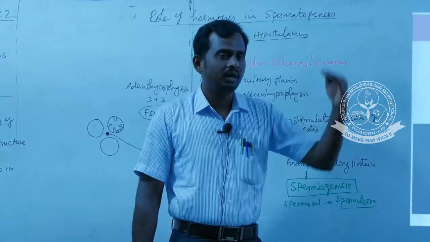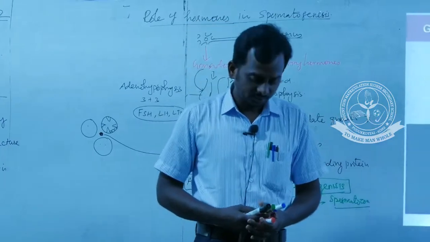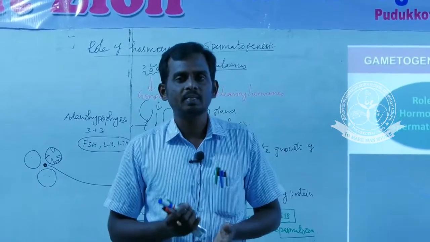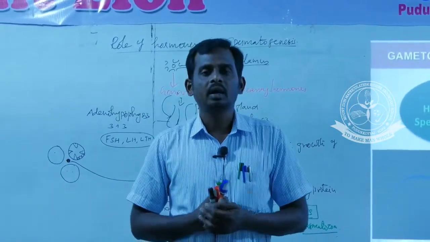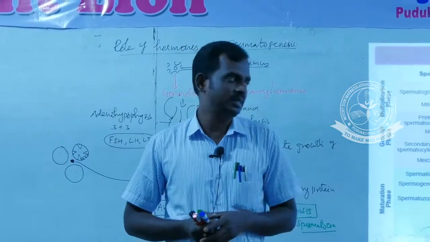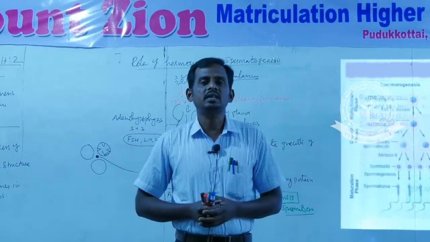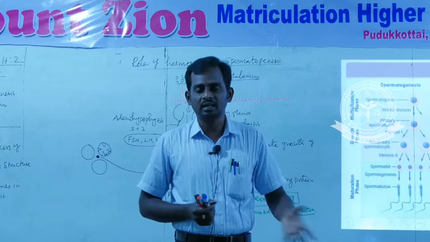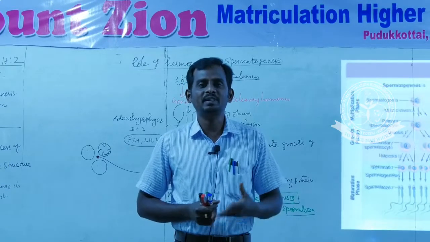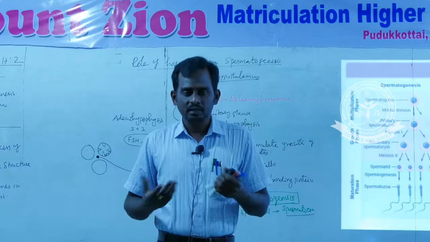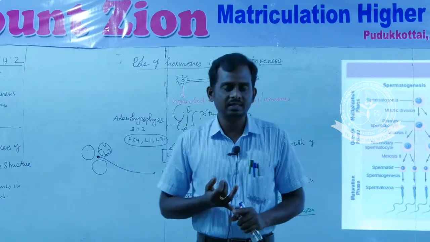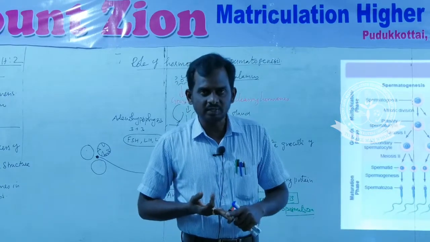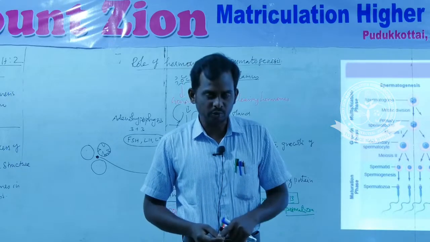Let's go for a quick recall of today's class. Today we discussed the gametogenesis process. What is gametogenesis? Formation of reproductive units is called gametogenesis. There are two gametes, male and female gamete. Formation of male gamete is called spermatogenesis. Formation of female gametes is called oogenesis. In spermatogenesis, first we have to understand the spermatogonia, then primary spermatocytes, secondary spermatocytes, spermatids and spermatozoa, then the structure of sperm.